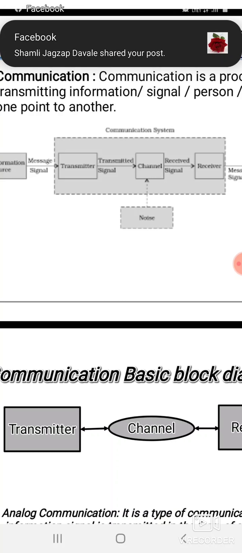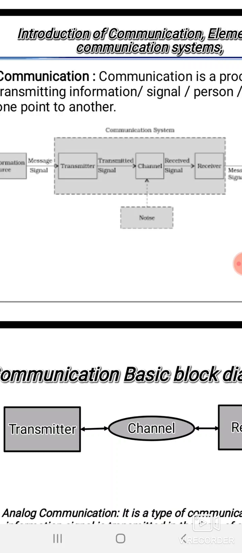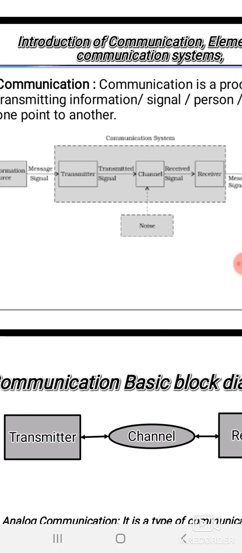So communication channel is a media through which the information is transmitted. So in this chapter we have to study 4 types of channels: transmission line, then coaxial cable, waveguides and optical fibers. So that 4 types of channels we have to study. So again, if you see in the diagram, while transmitting that information through the channel, some noise is added. So noise is nothing but the unwanted signal. That signal is added in the basic information signal that is related to the channel.